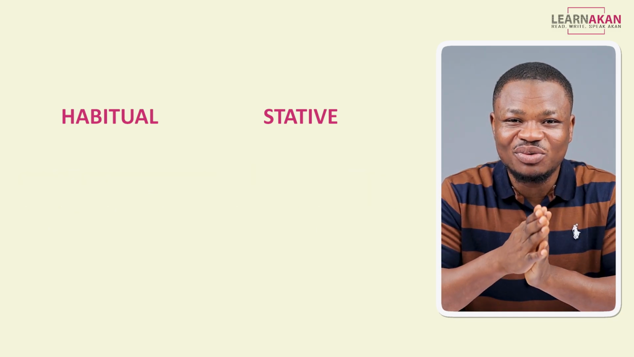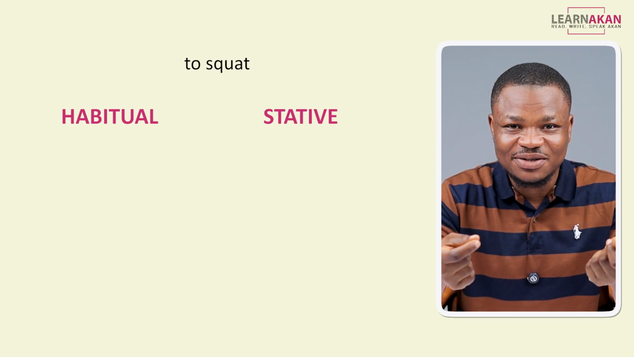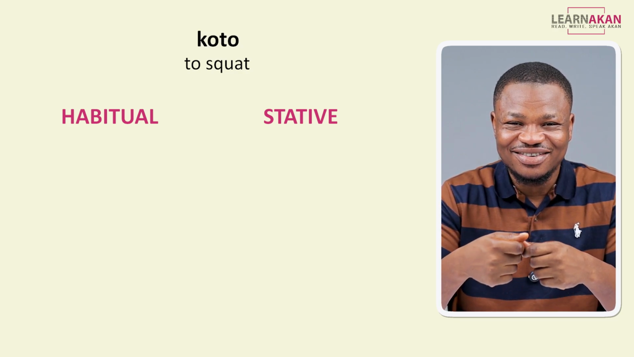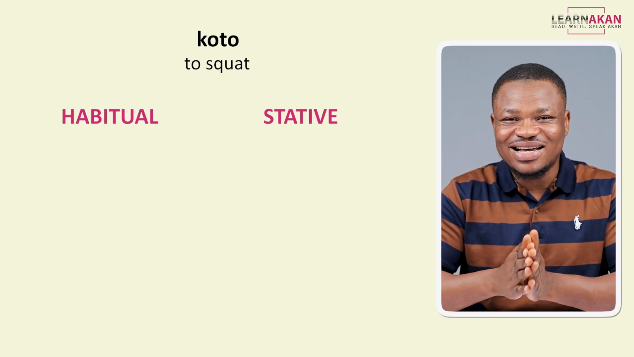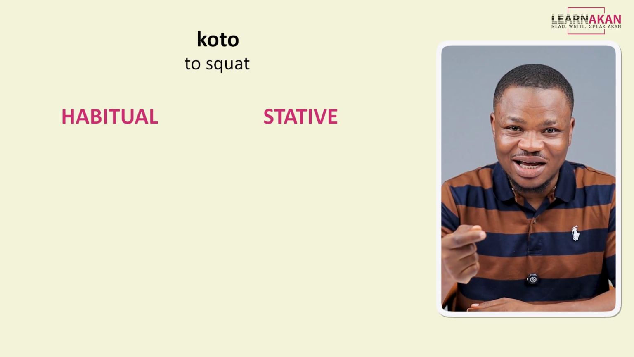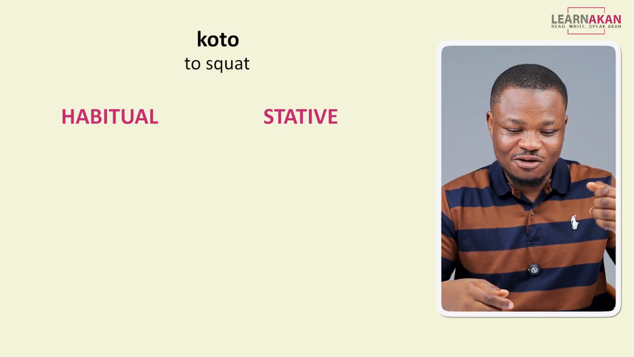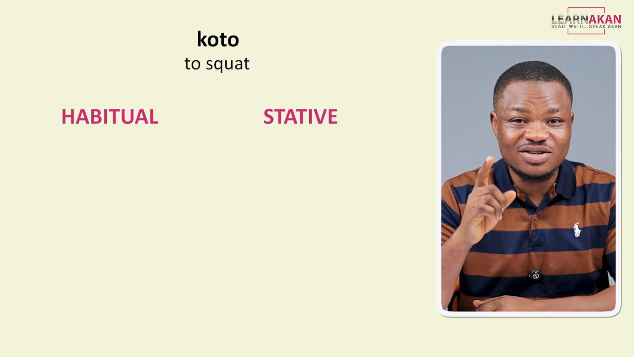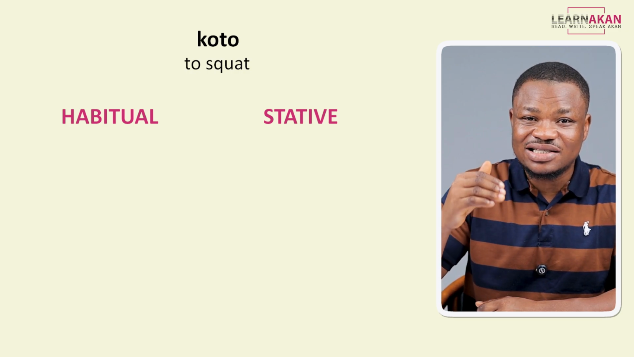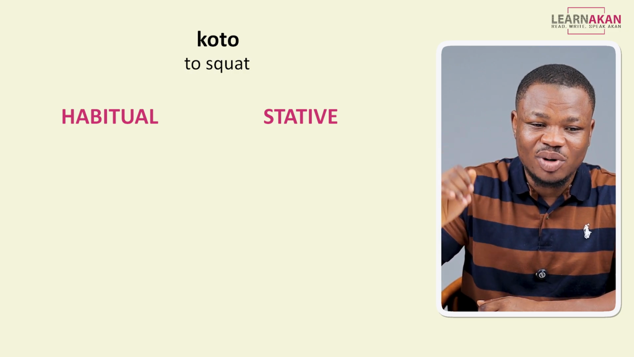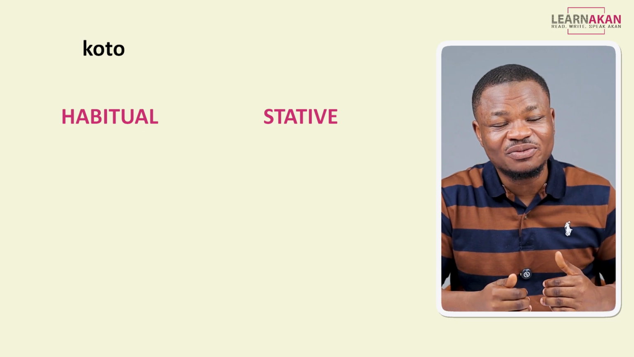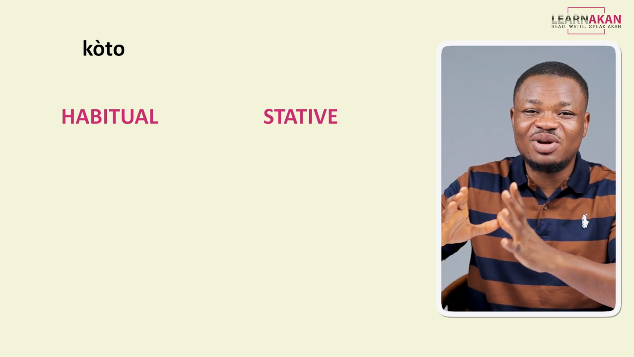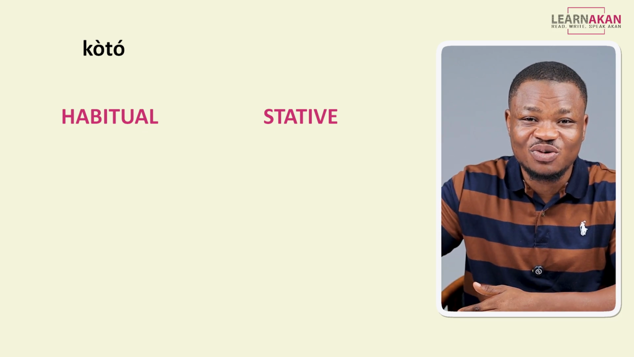Let's go to the next example, and we have the verb to squat. Now, to squat is koto, and as you can see, this has more than a single syllable. And as we learned, for the habitual form of verbs, if the verb has a single syllable, then we pronounce that syllable with a high tone. But if it has more than a single syllable, then the first syllable tends to be pronounced with a low tone, and then the remaining syllable tends to be pronounced with a high tone.